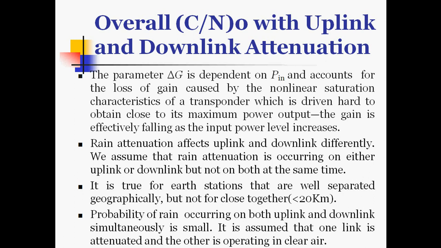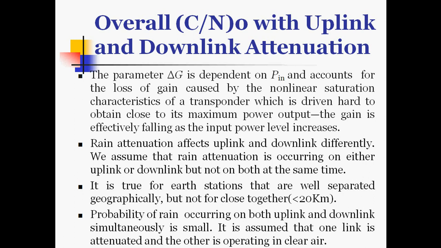The gain is effectively falling as the input power level increases. The maximum output power from a transponder is called the saturated output power and is the nominal transponder power output rating. The transponder input-output characteristic is highly non-linear when operated at this output power level.